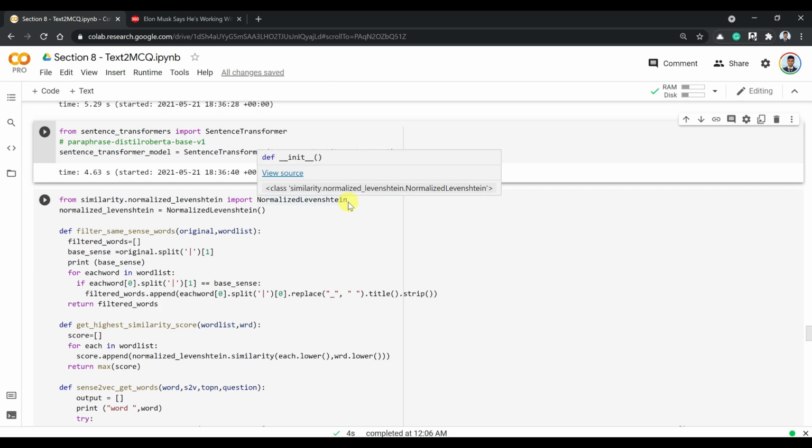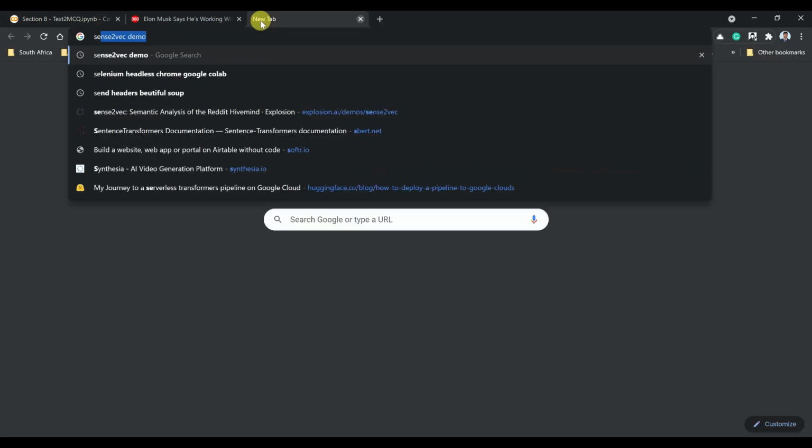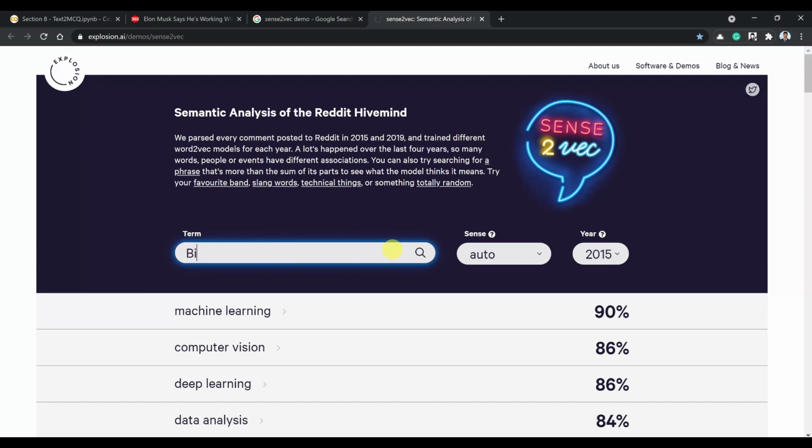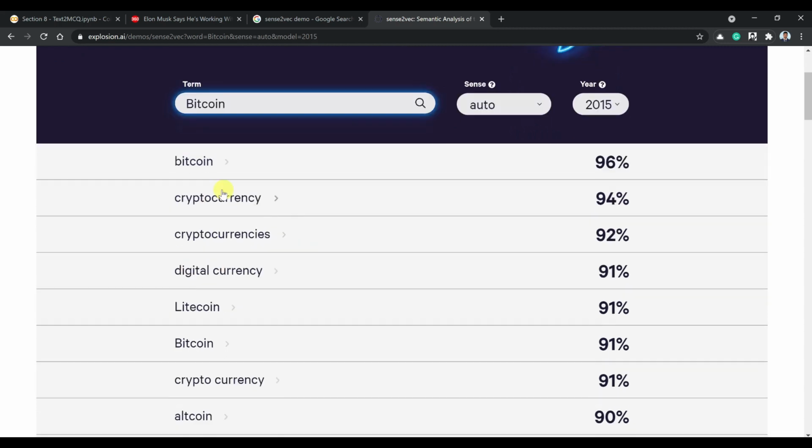when we get back the distractors, for example, if you go to the sense2vec demo and type Bitcoin, you can see that it generated all these things: Bitcoin, cryptocurrency, cryptocurrencies, digital currency, Litecoin, etc. We are going to use sentence transformers to encode the answer, that is Bitcoin, into a vector, and also each of these candidates into a vector. Then we are going to use an algorithm called MMR, maximum marginal relevance, that gives weightage to how close these should be to here.